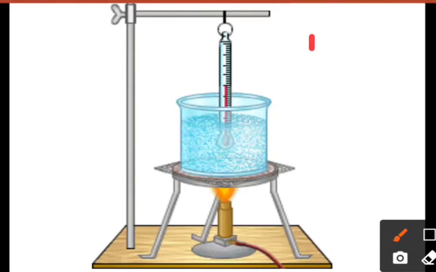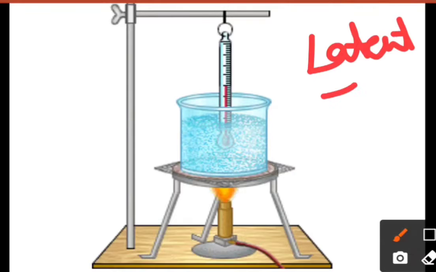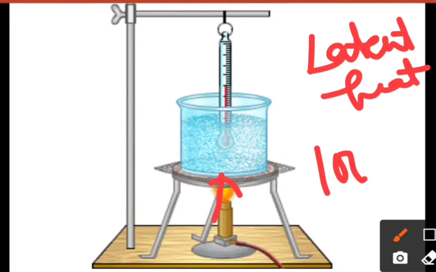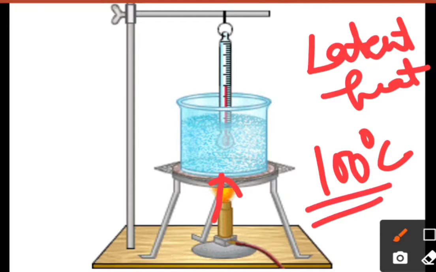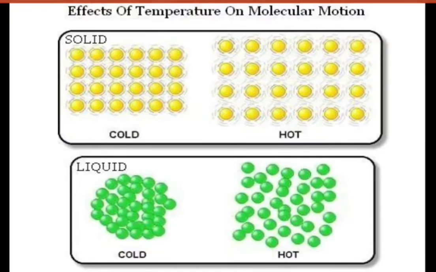We talked about latent heat also, that the latent heat does not raise the temperature at the boiling point or the melting point. The heat we continuously provide to the boiling water breaks the force of attraction between the particles, so the rise in temperature will not be observed in that case. The boiling point will remain 100 degrees Celsius only, or the melting point will remain 0 degrees Celsius only, if we are continuously supplying heat.